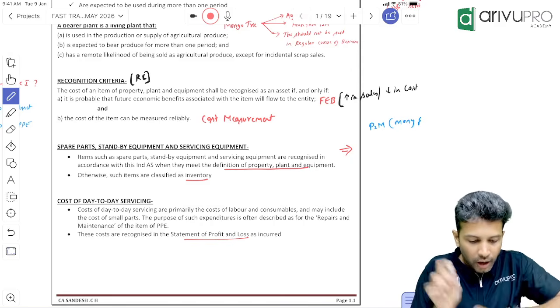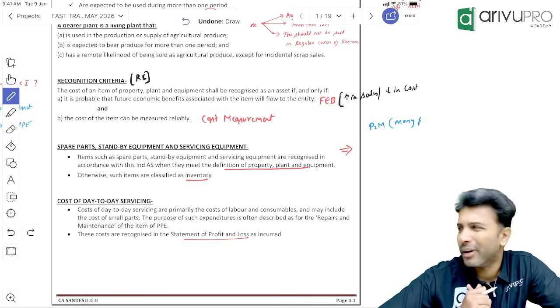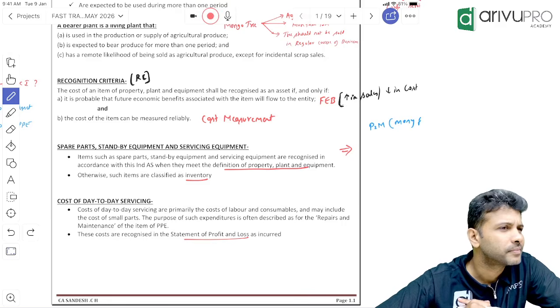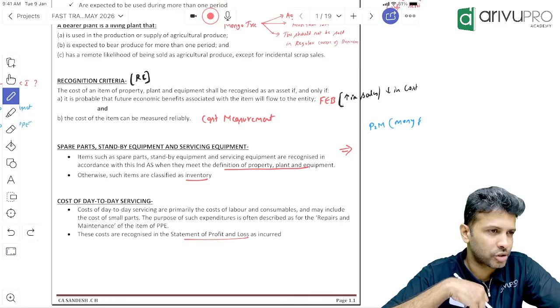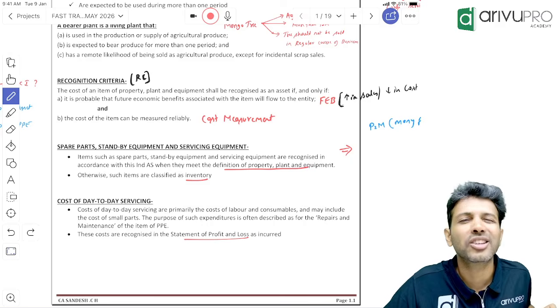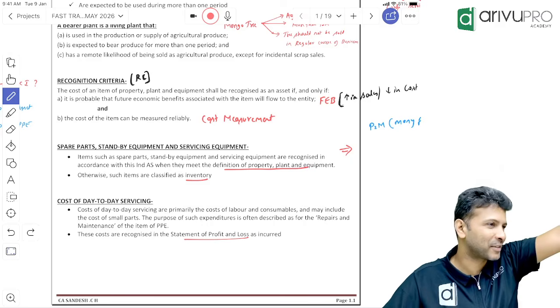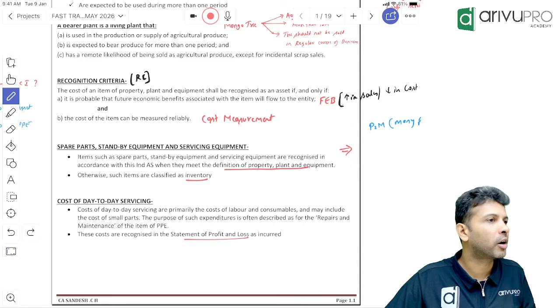Great. Spare parts, standby equipment. Standby equipment means not yet used. Something we have kept as a safety cushion. Let's say to conduct class we need 4 iPads. Just giving an example. Now we have bought 5.